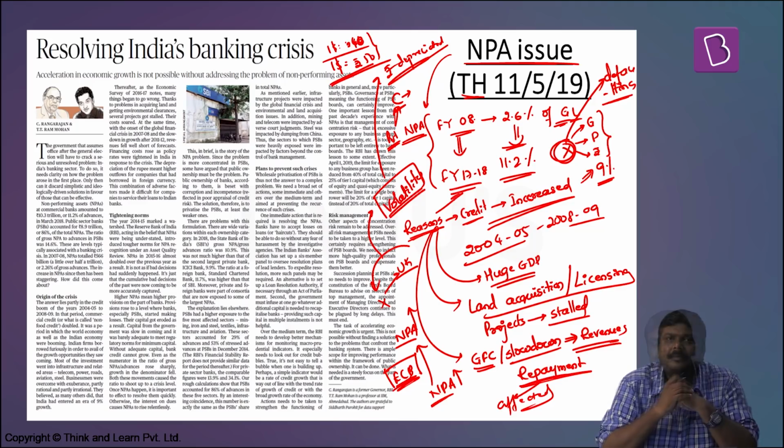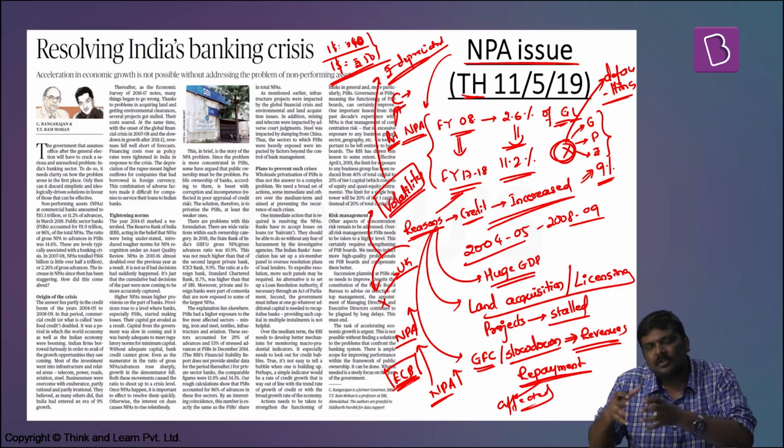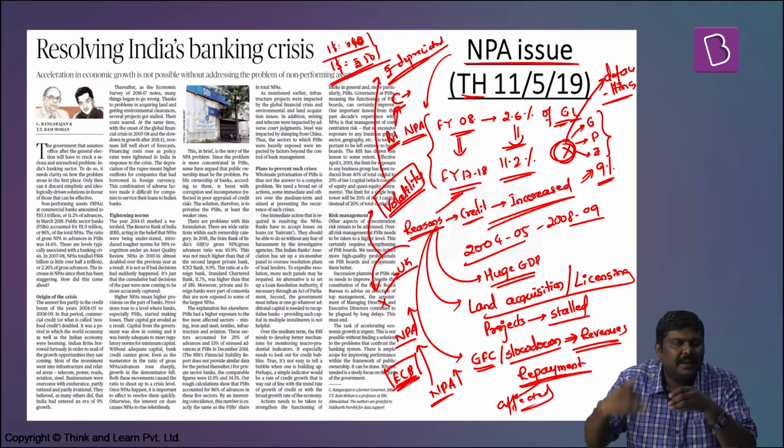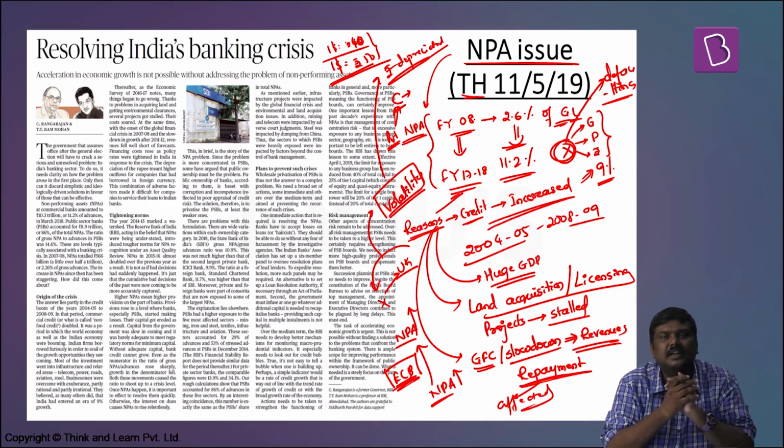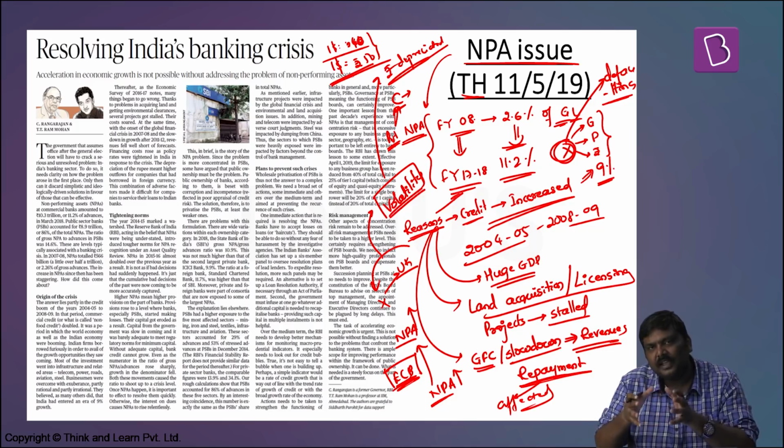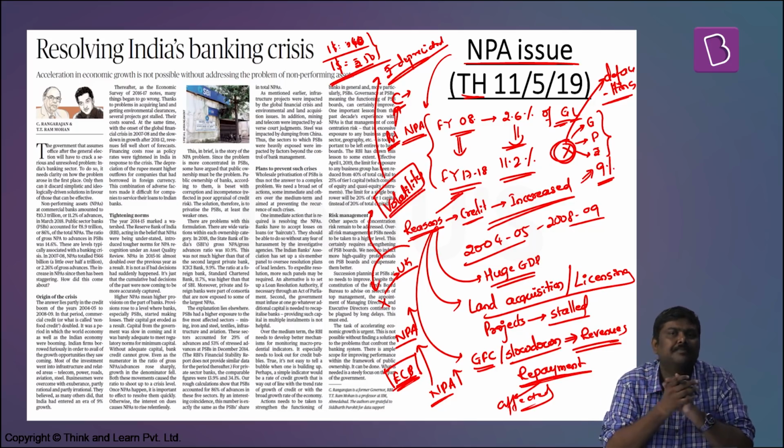And third, banks must be allowed to accept the losses in the NPAs or accept the haircuts in the NPAs without any repercussions, for example, harassment by investigating agencies. So these are the three very important reforms which have been recommended in this article, which the government should take in the short term or immediately.